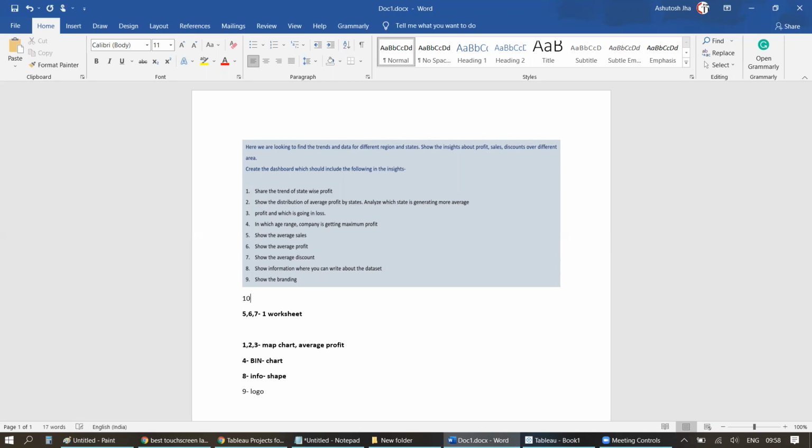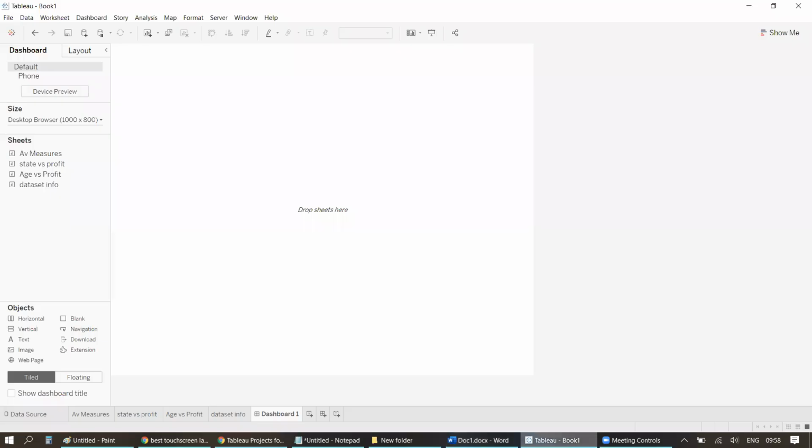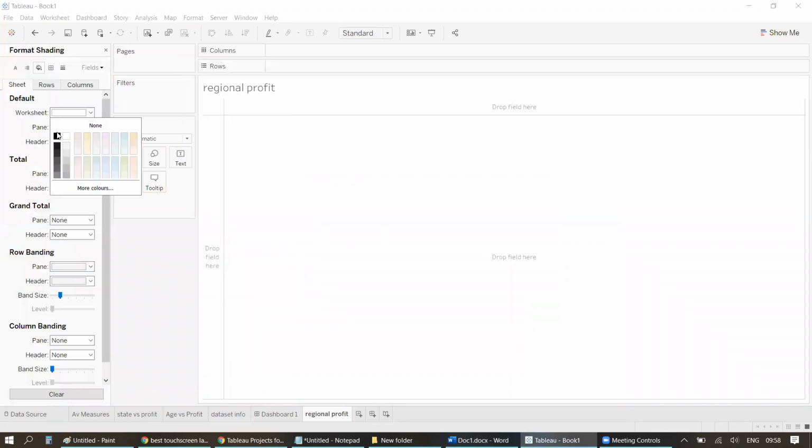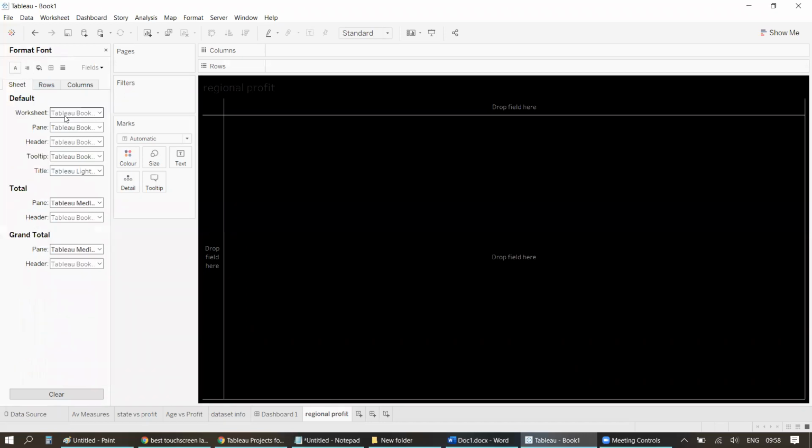Another requirement, let's talk about the 10th, and that's that you have to create regional, quarterly, average profit, right? Regional, quarterly, average profit. Let's quickly create that as well. It's very simple. So what I'll do is create another worksheet, regional profit. Before that, let's keep the shading of the sheet as black, right? And let's take this as this one.